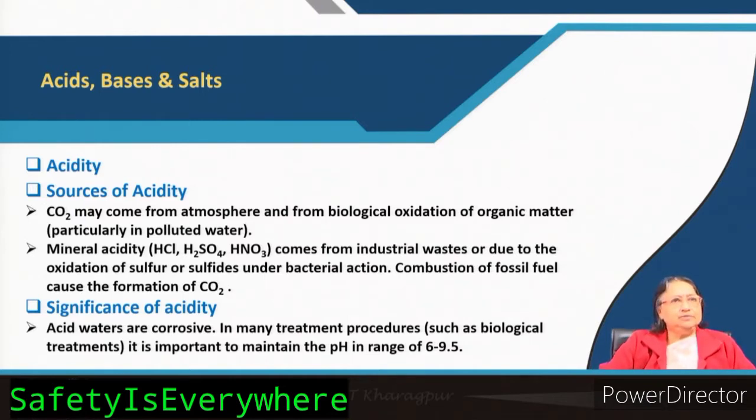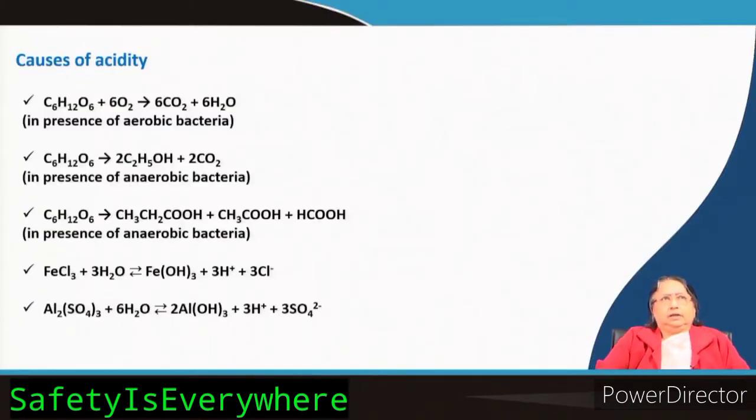Now, what is the significance of acidity? Acid waters are corrosive, and also in many treatment procedures, such as biological treatments, we have to maintain the pH in some range, say for example, pH 6 to 9.5. So, we have to monitor the acidity very often and from time to time. It is very important to know the acidity.